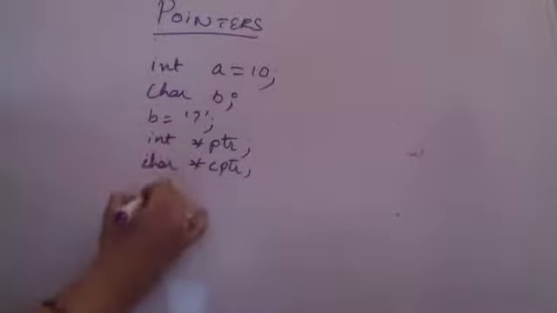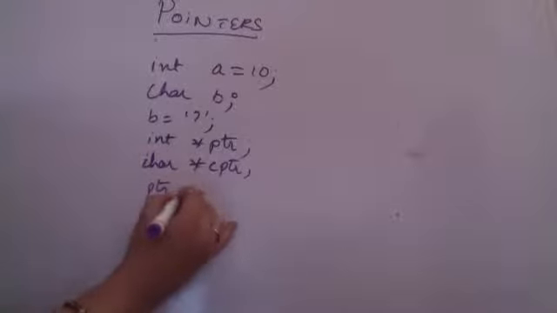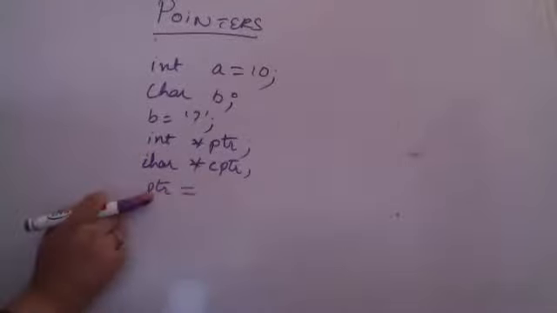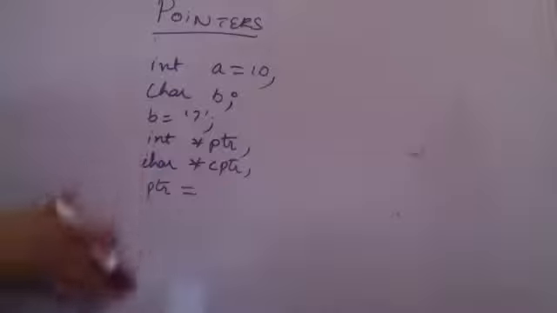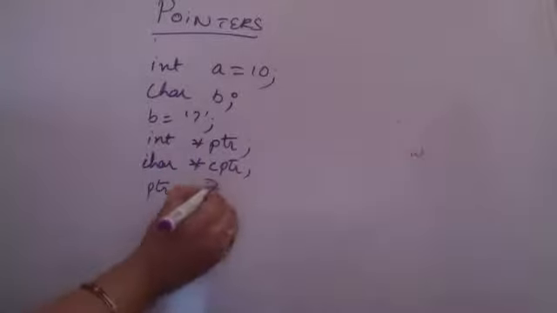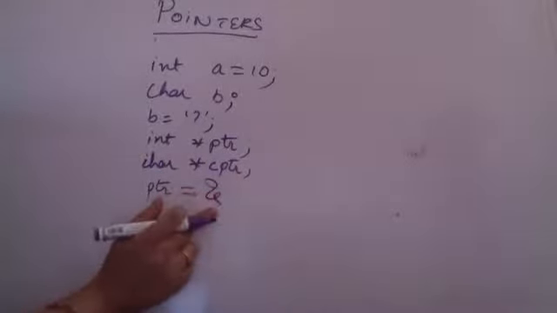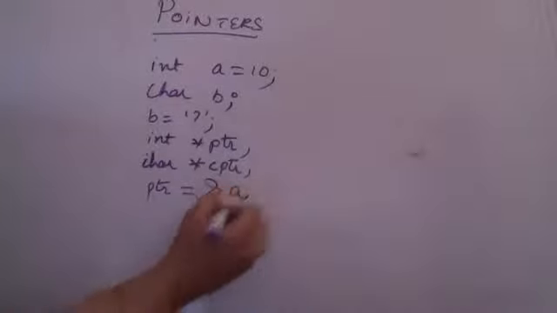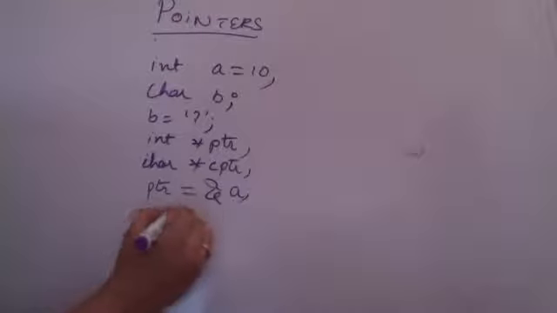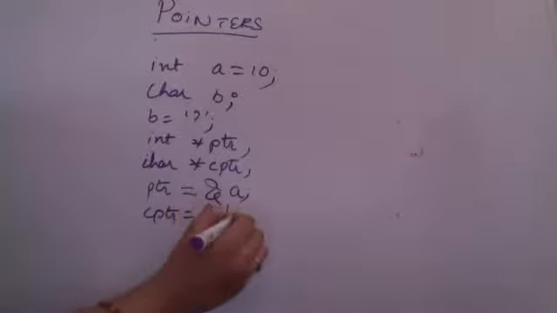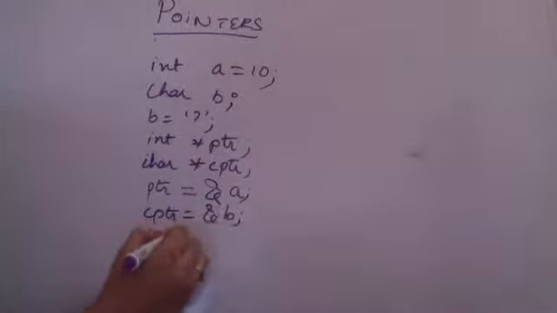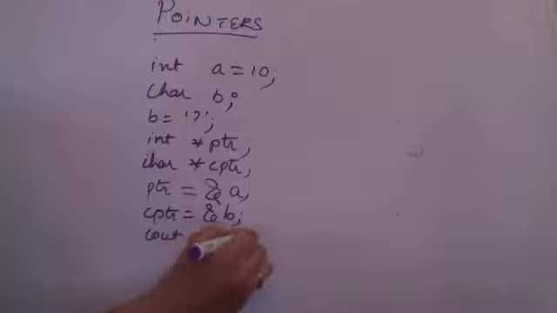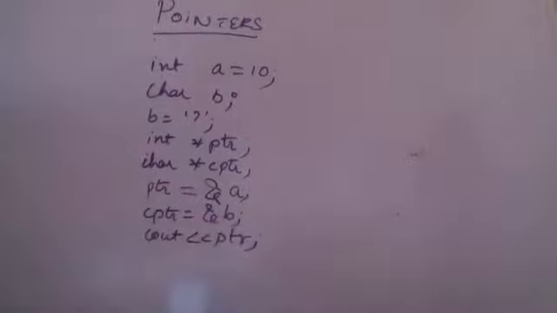Now I am saying pointer is equal to... right now there is no value in the pointer, you have to understand step by step what is happening. Just understand: & is called the address of operator, and I'm taking it as &a, and in cptr I'm mentioning address of b, and supposedly I am reading the address here. We'll just understand what is happening, don't worry. Let us try to execute every statement one by one.